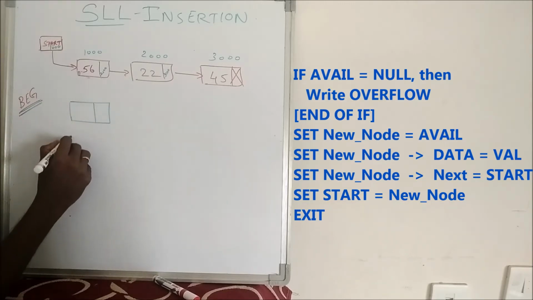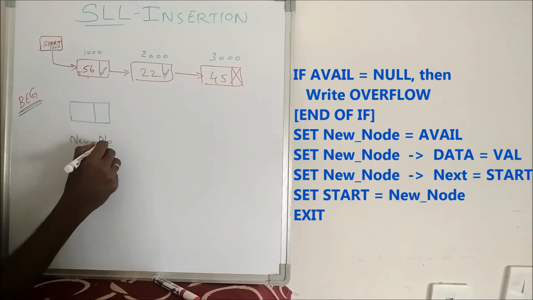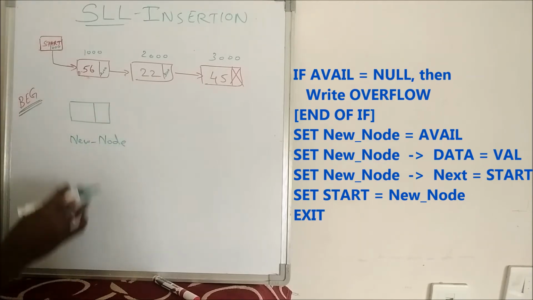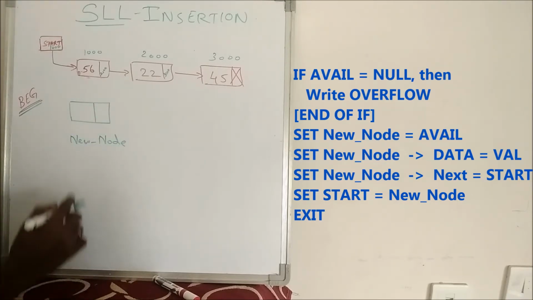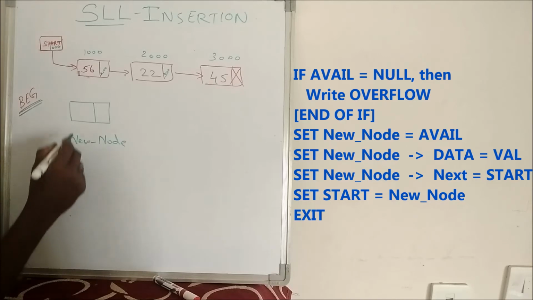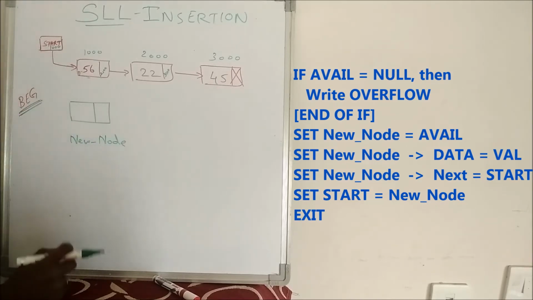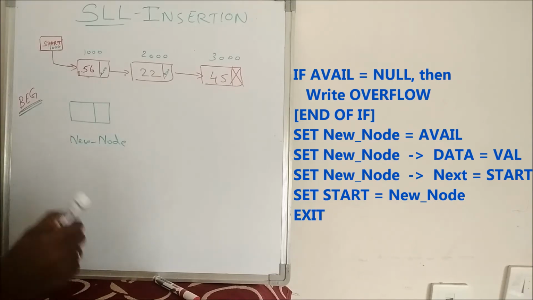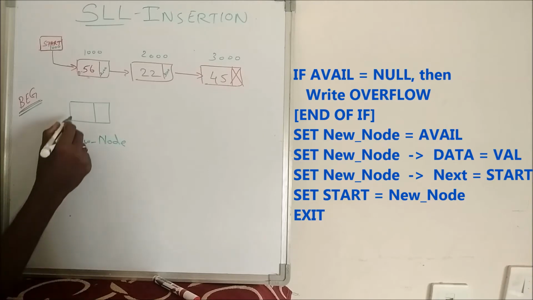So this is my new node. As I already said, the first four statements, if avail is equal to null, then write overflow, end of if, set new node is equal to avail, are common for creating this new node. I already explained the meaning of this. So I am creating a new node with the help of those first four statements. Now I have to supply the value for this new node. For that I am writing a statement, new node arrow mark data is equal to VAL.